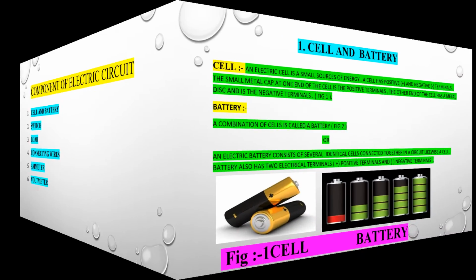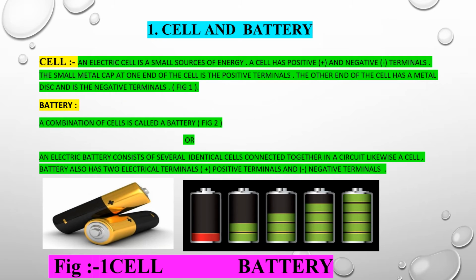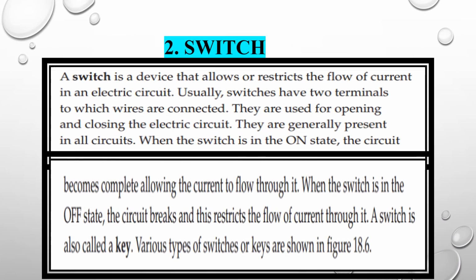Now, let us discuss in depth the definitions of cell and battery. What is the meaning of a cell? A cell is a small source of energy, and I already said this previously. The battery is a combination of cells. Clear to everyone? Now the switch. The switch plays a very important role: to allow the current to pass through the circuit or to restrict it. This is the main important role of the switch.